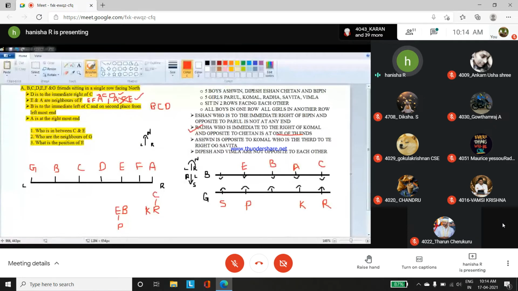Deepesh and Vimala are not opposite to each other. Deepesh will come here and Vimala will come here. So the correct seating arrangement will be, among the boys, D, E, B, A, C. Among the girls, S, P, V, K, R.